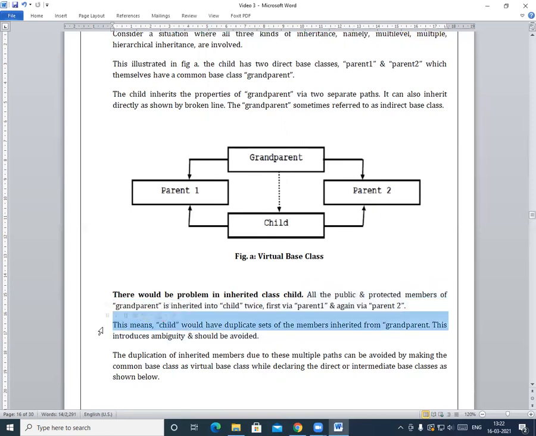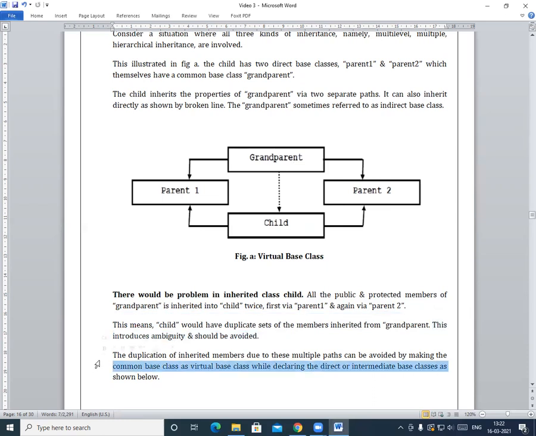That means the child would have a duplicate set of members inherited from the grandparent. The first set comes from the parent 1 class and the second set from the parent 2 class. That means it will have the same set of data members, but twice. So this will introduce ambiguity, which means confusion, and that confusion must be avoided.